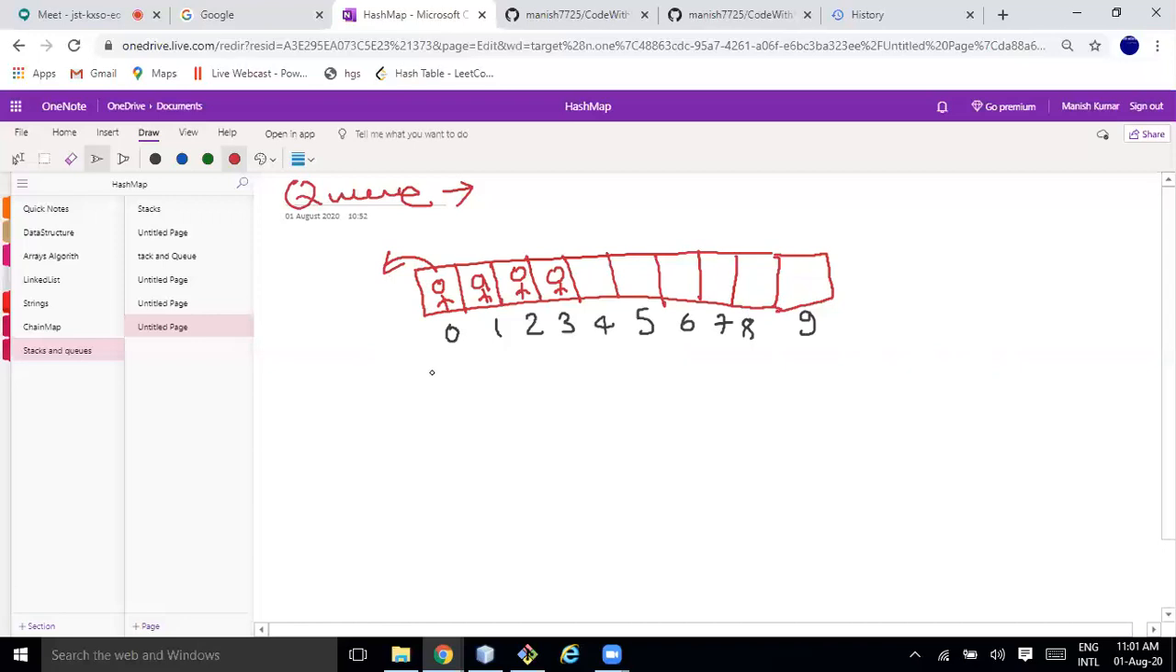Let me again draw one picture. Here I have only 5, for example. So here person 0 is there, 1 is there, 2 is there, 3 is there, 4 is there. Wait one second.